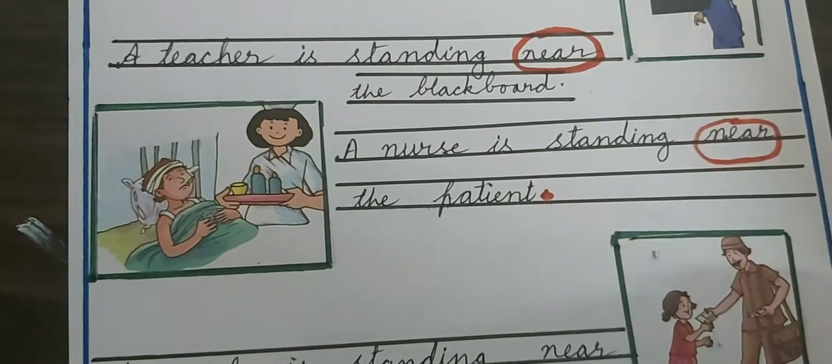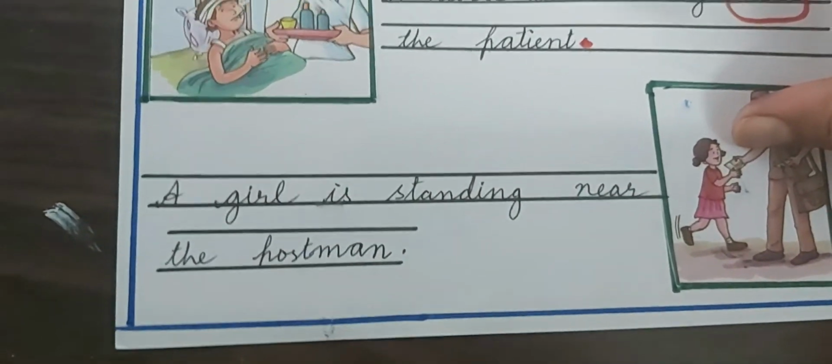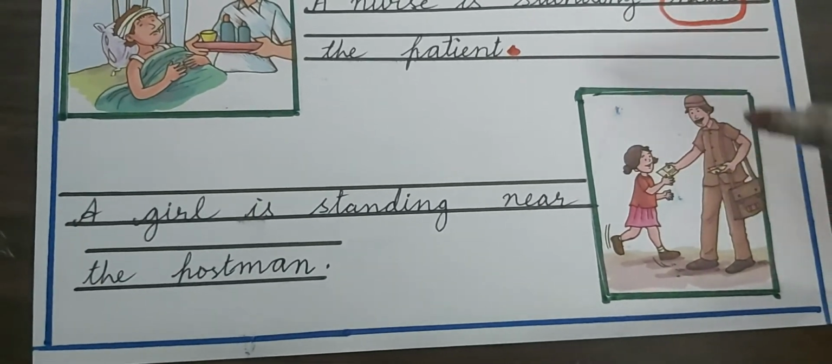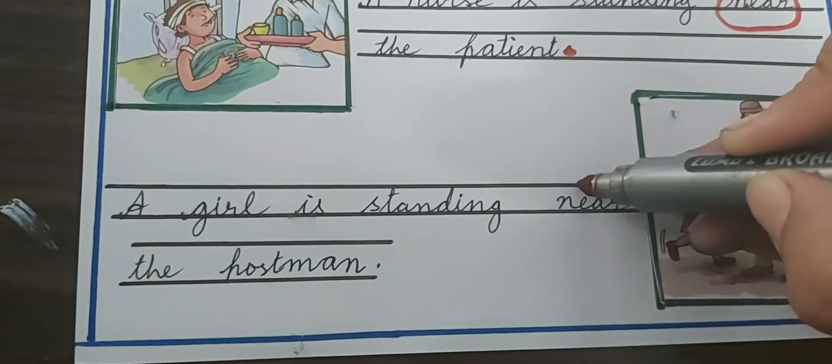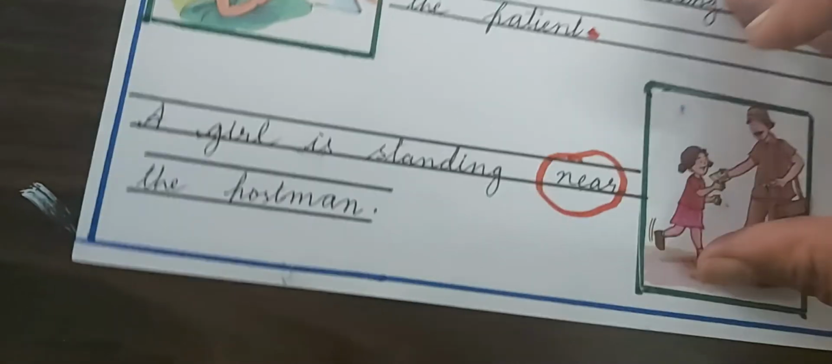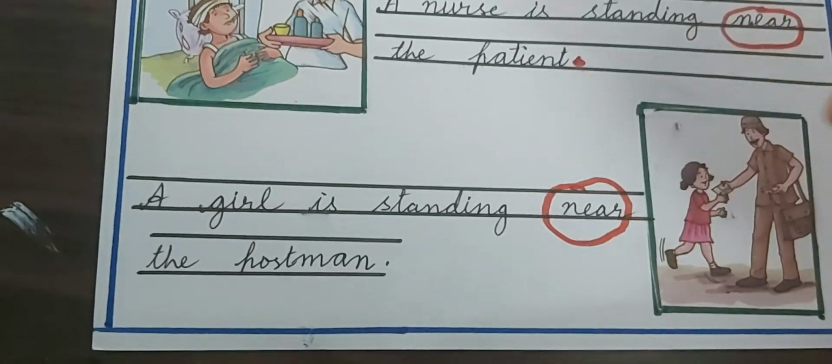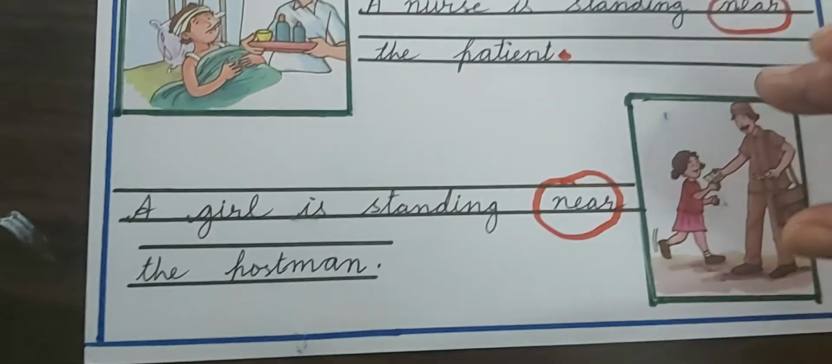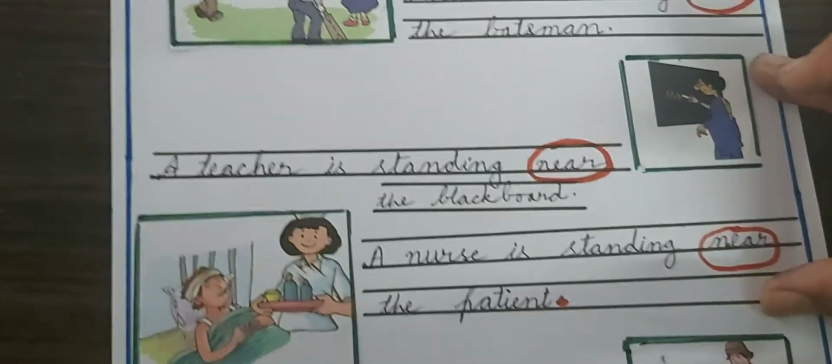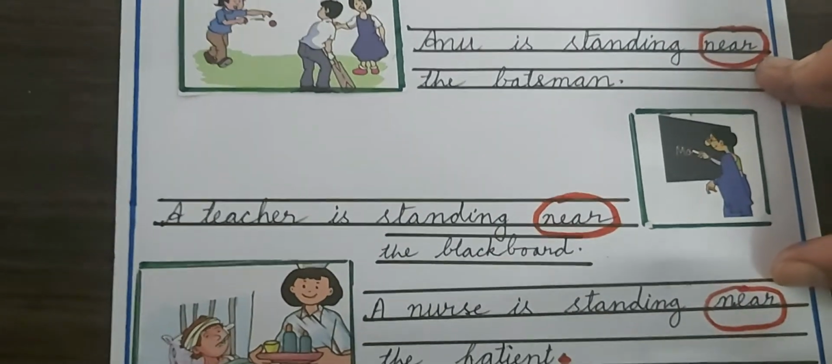A girl is standing near the postman. This near preposition is showing the relation between a girl and the postman. And near means close by or close, not far away.